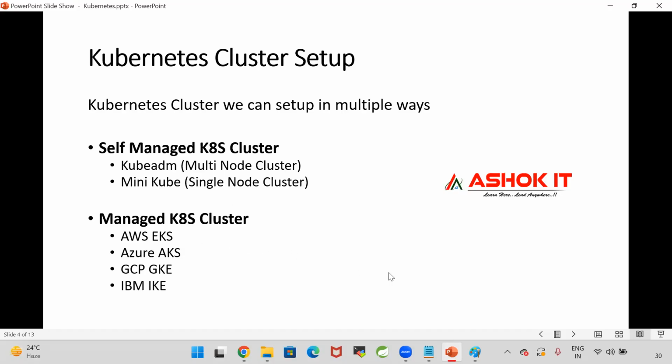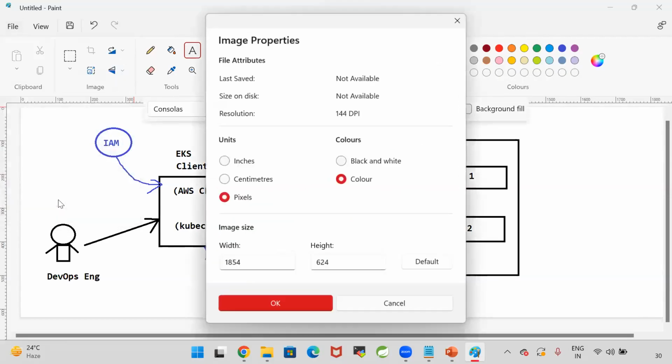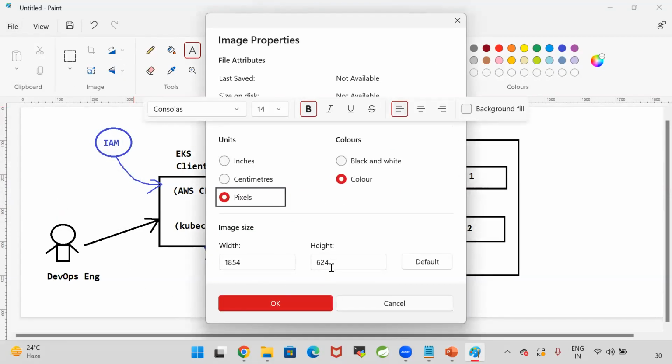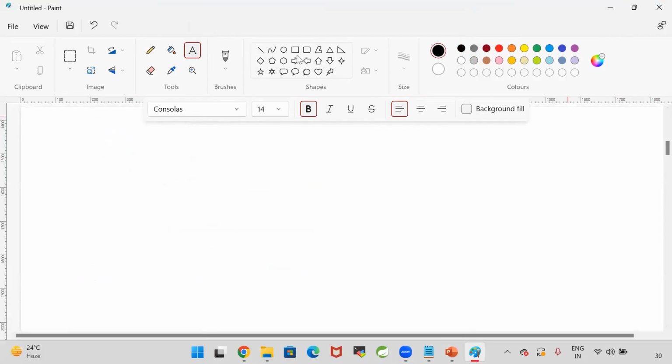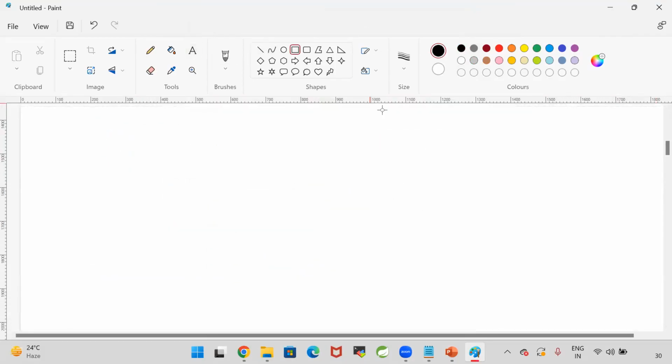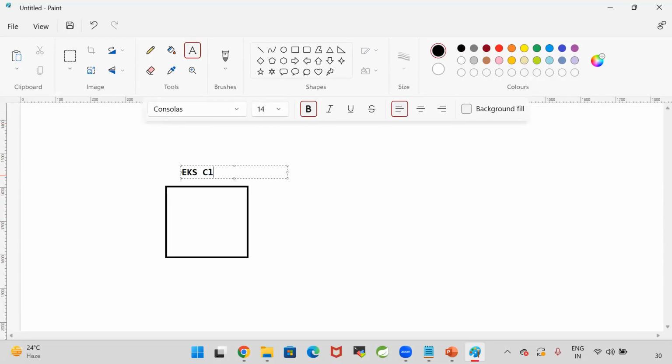So currently I'm going for an EKS cluster. Now I want to set up the EKS cluster. In order to set up the EKS cluster, first I am going to create one Linux machine as a client machine. In the AWS account, I will create one Linux machine. Let me call it EKS client VM.